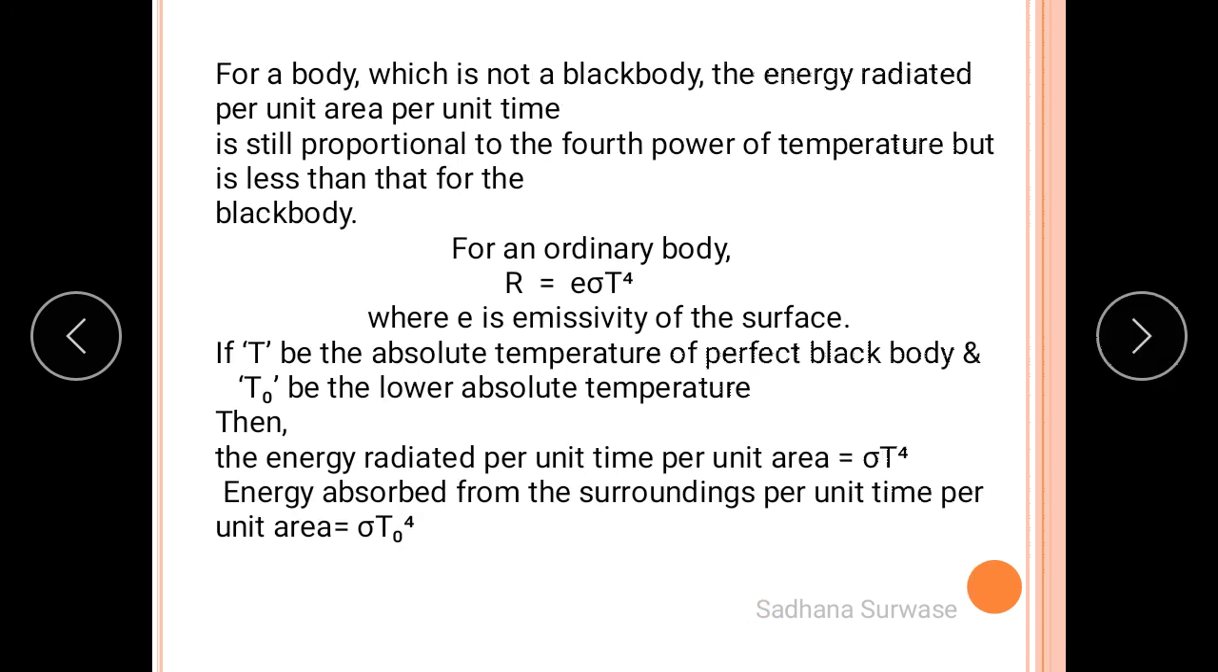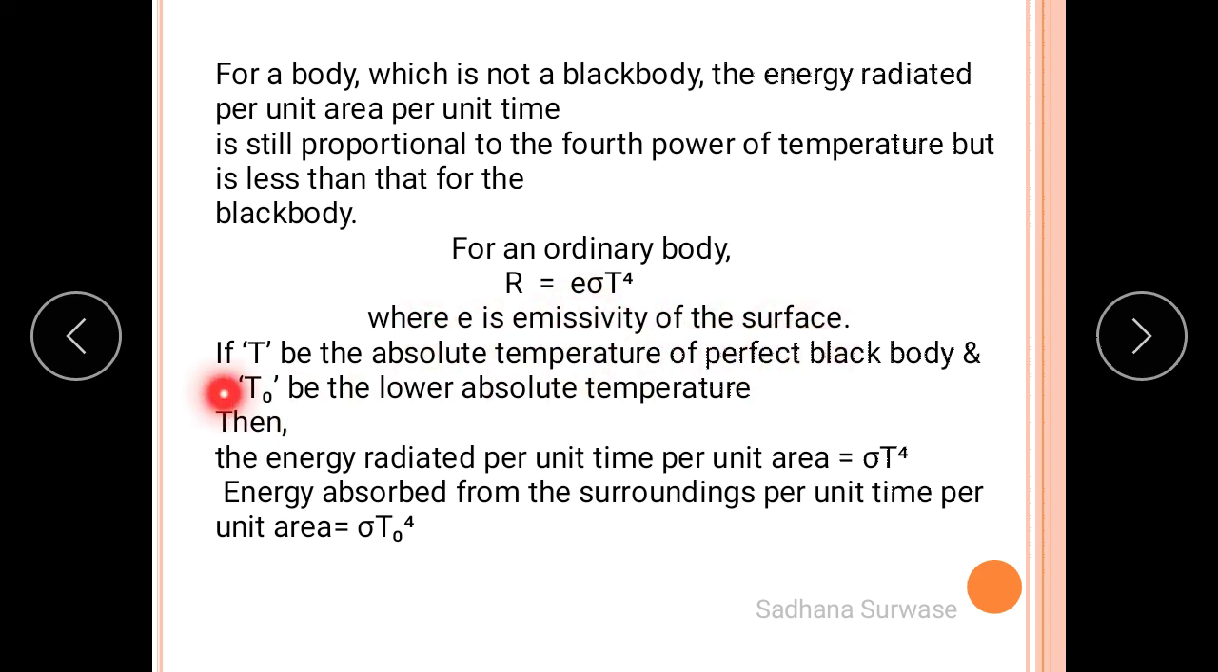Now see, for a body which is not a perfectly black body, the energy radiated per unit area per unit time is still proportional to the fourth power of its absolute temperature. But it is found that it is less than that for the black body. So we say that for an ordinary body, R must be equal to e sigma T raised to 4. Here, in case of an ordinary body, we have just added a term small e, that is coefficient of emission, or you can say emissivity of that body.